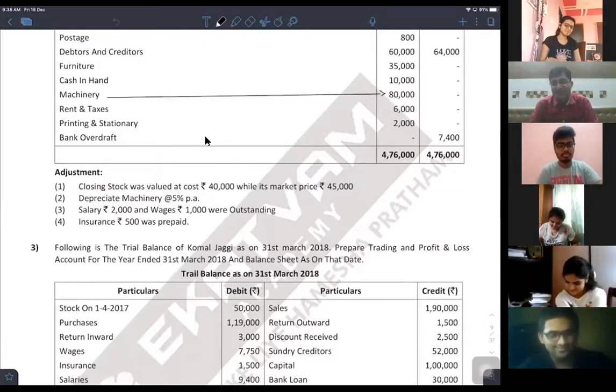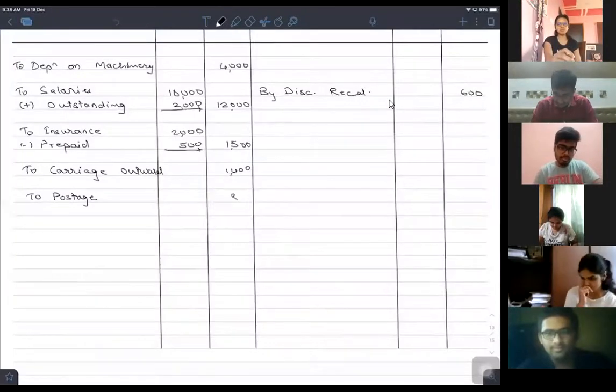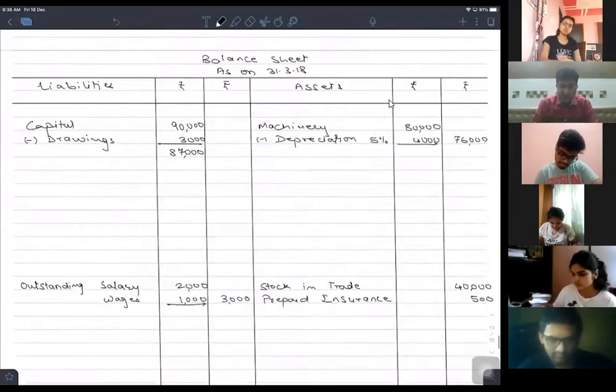Well anyways, postage is 800 rupees. Debtors and creditors, there is no adjustment given on that, so it will appear as such.